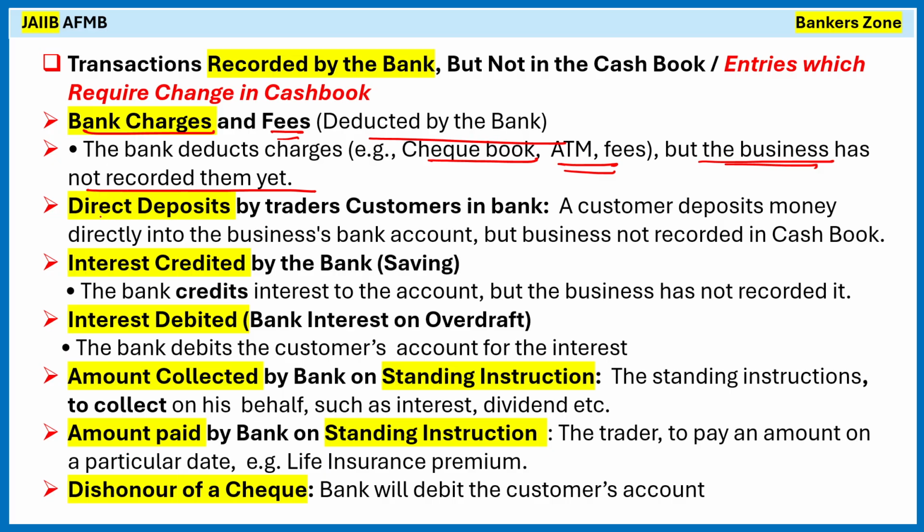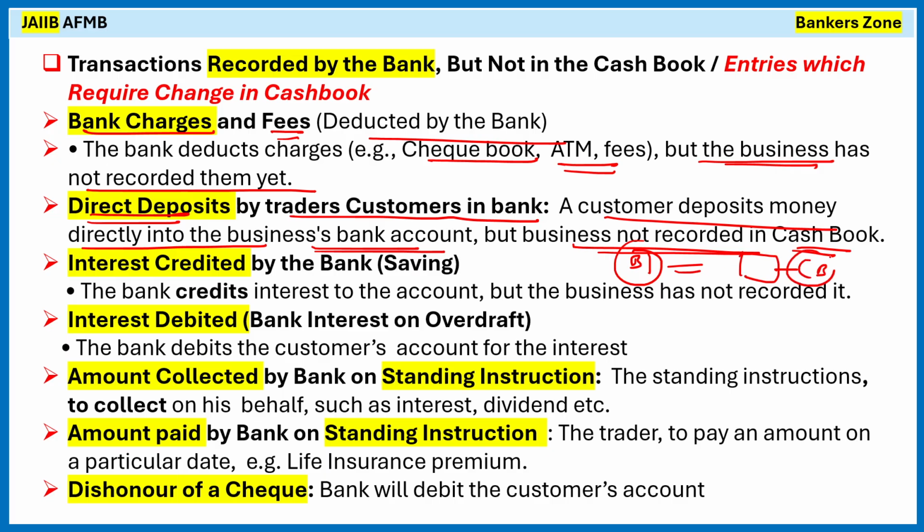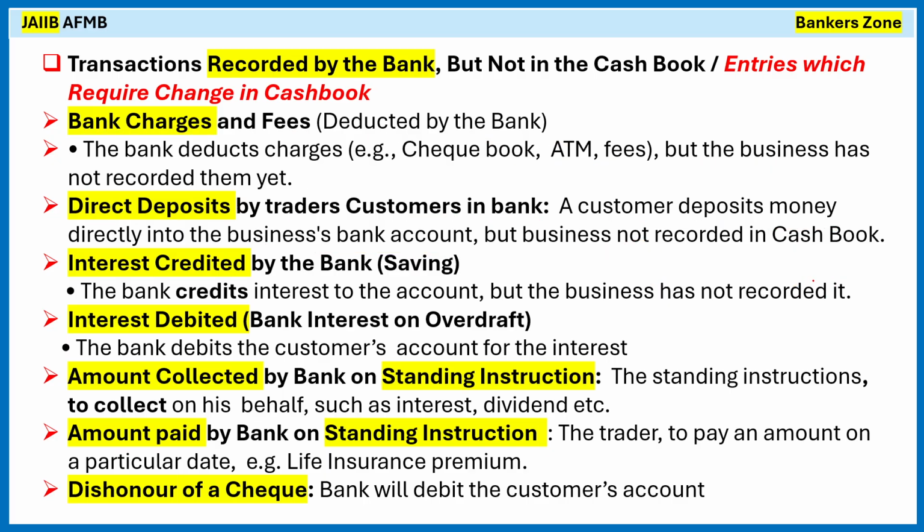Second is the direct deposit by the trader's customer in the bank. It may happen, right? Third party deposit into the bank. So a customer deposits money directly into the business's bank account, but the business has not recorded it into the cash book. I am not aware that one of my customers, one of my suppliers, one of my sub-suppliers deposited in my bank account, right? It will immediately reflect in the bank statement or the passbook. However, I have not recorded that into the cash book as an accountant. That's why there is a difference.